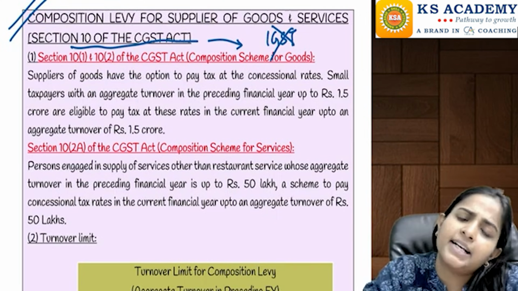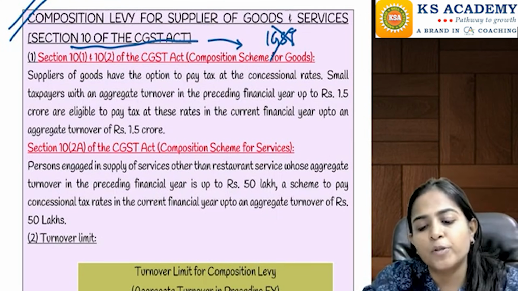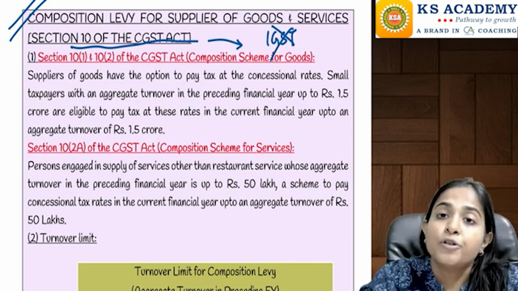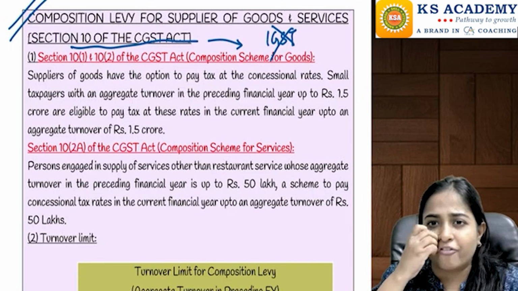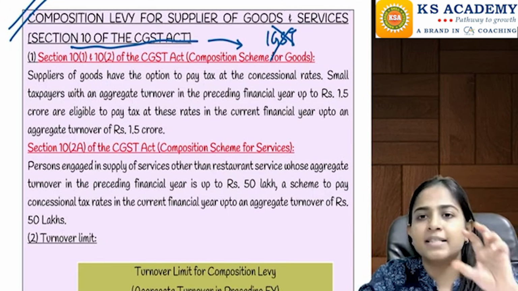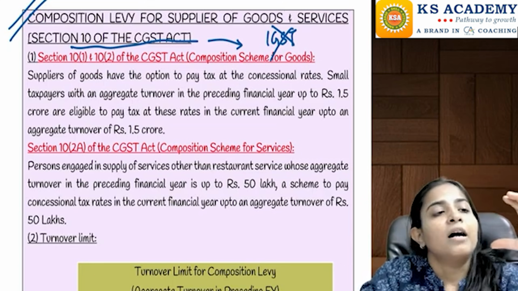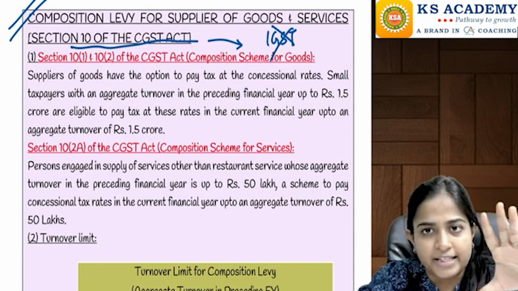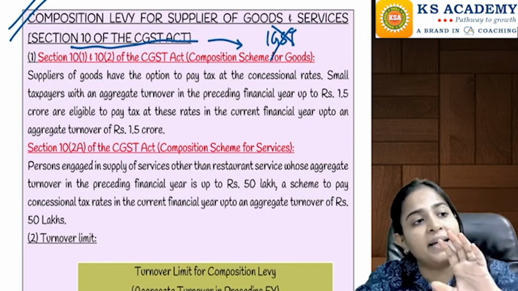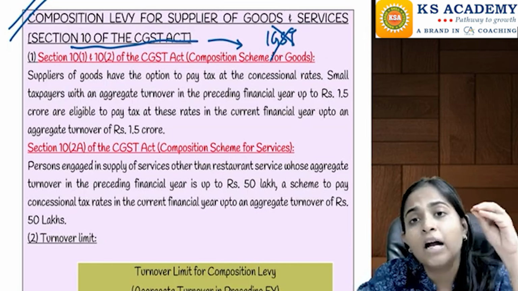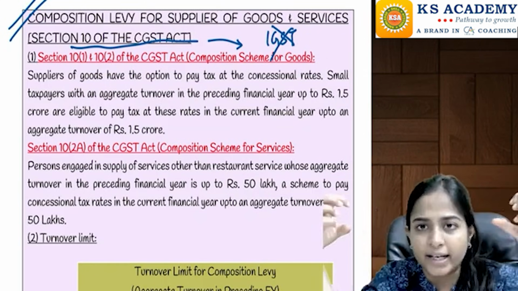Now here we had studied an overview in the first chapter that the composition scheme is a scheme brought for small taxpayers, without taking much effort, whatever their turnover. First of all, they will have to get themselves registered. Once registered, at that time they can decide whether they want to go under the composition scheme or under the regular scheme.